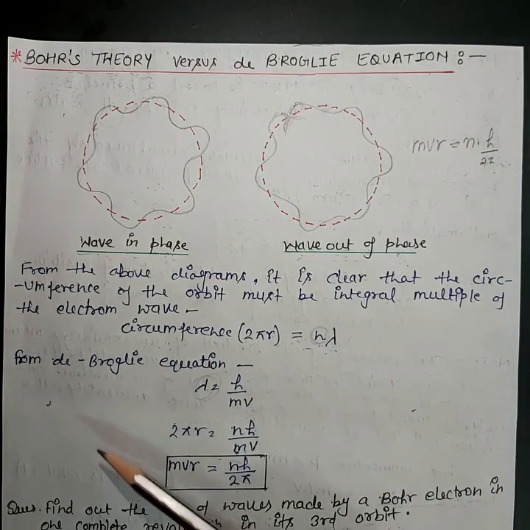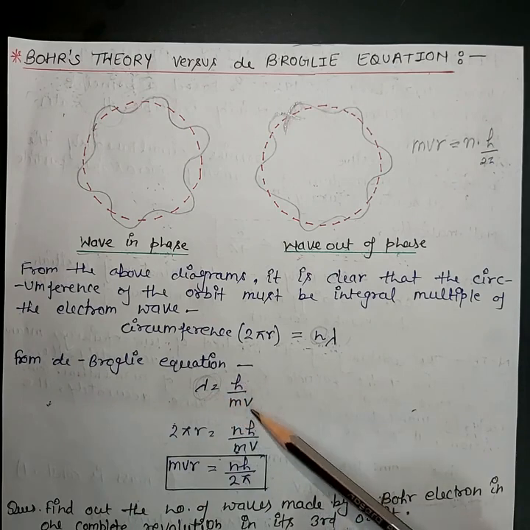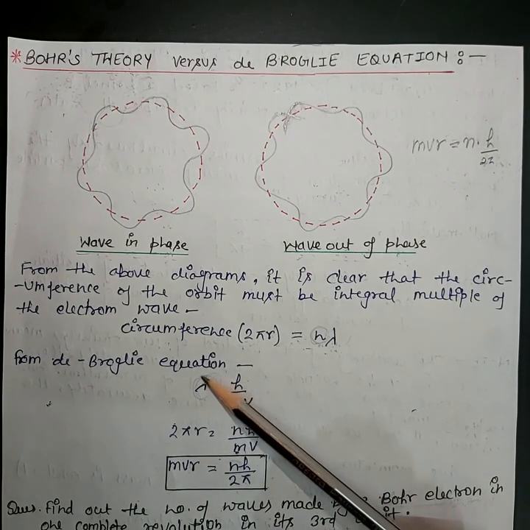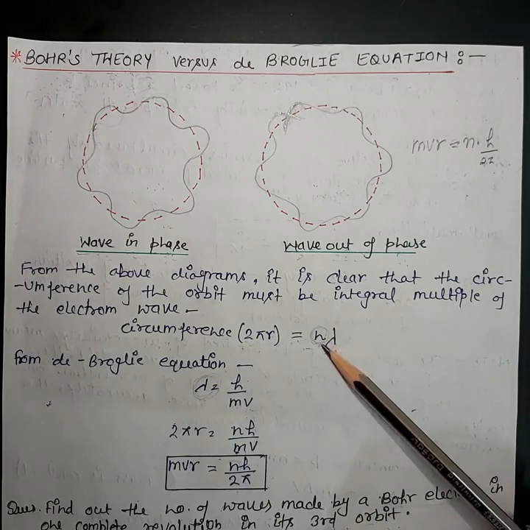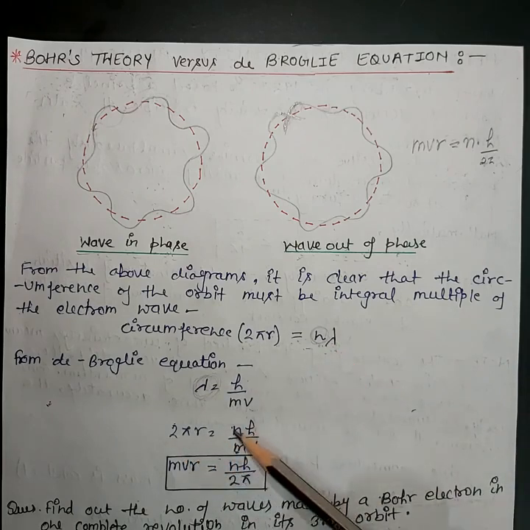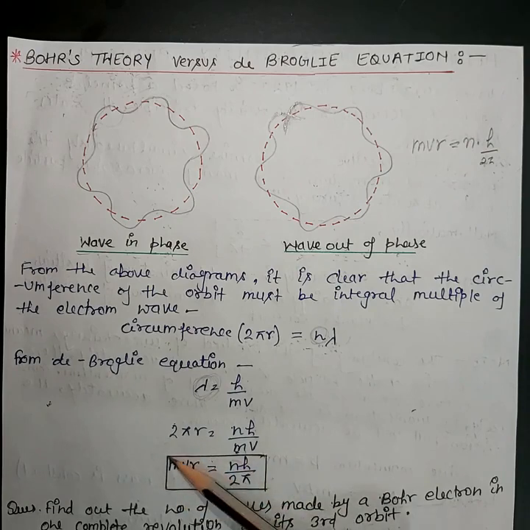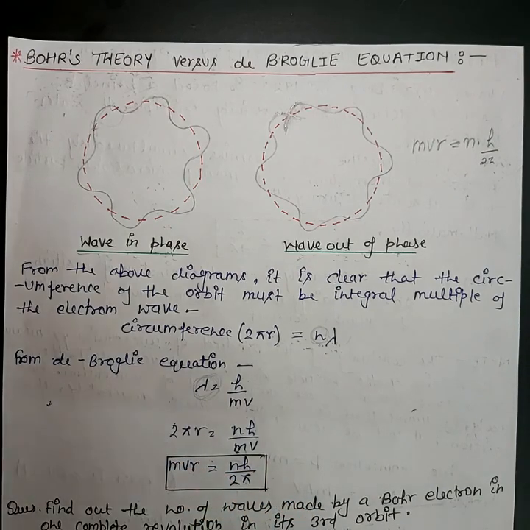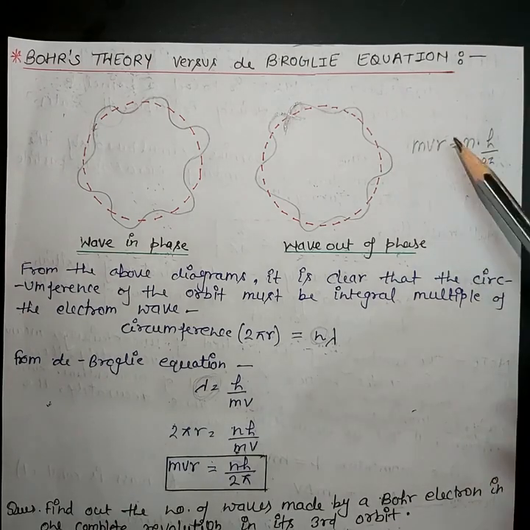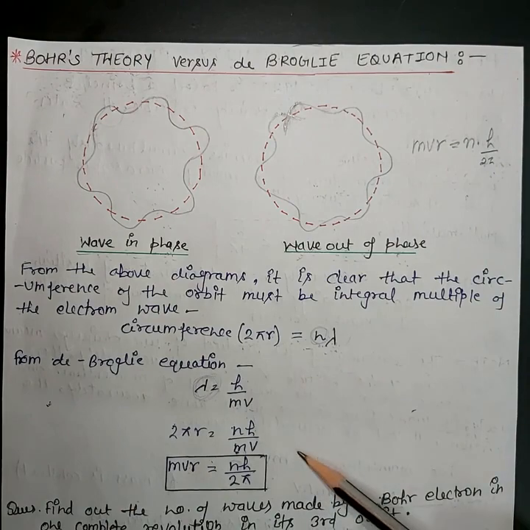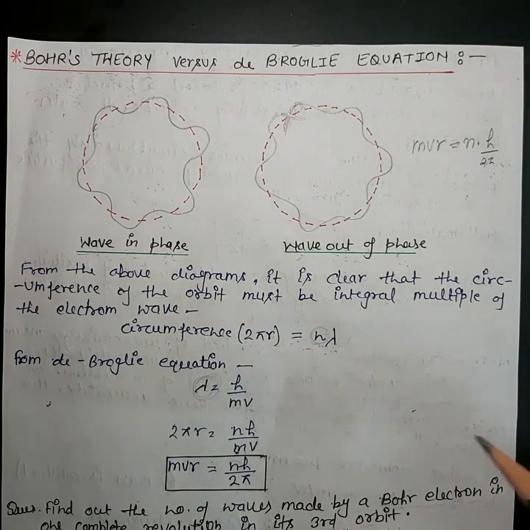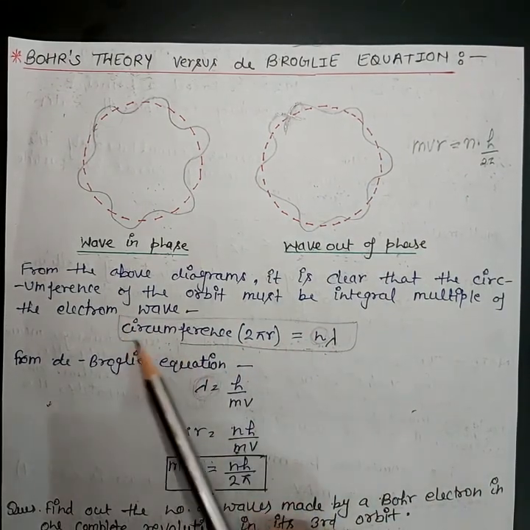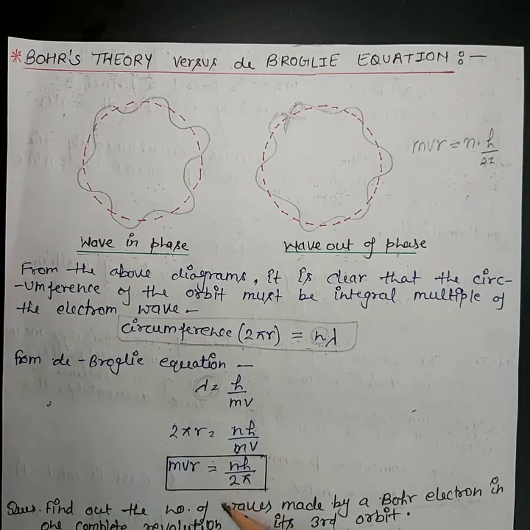Now, as we know from the de Broglie equation, lambda equals h over mv. So we put the value of lambda in this formula, then we get 2 pi r equals nh upon mv, and again mvr equals nh upon 2 pi. You can see that this is the same formula which we got from the third postulate of Bohr: mvr equals nh upon 2 pi. So in this way, by assuming the electron as a wave and deriving this formula, de Broglie verified the third postulate of Bohr theory.